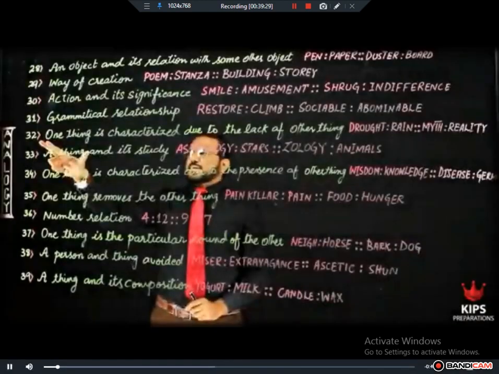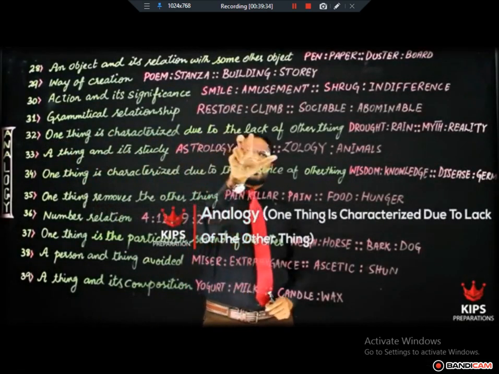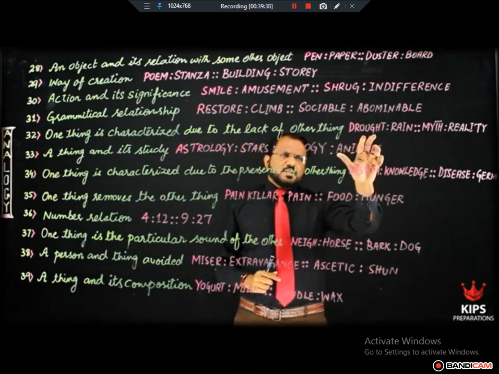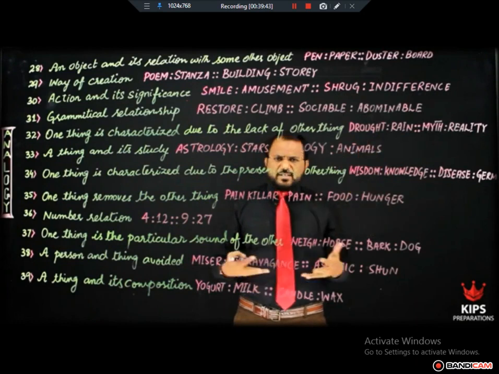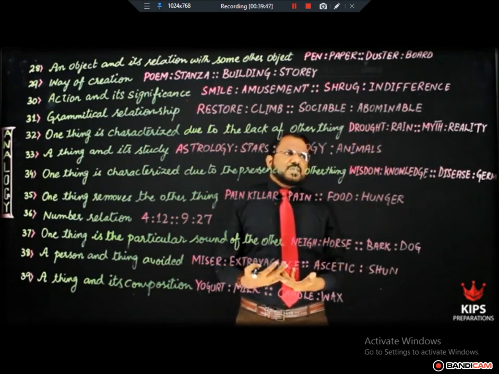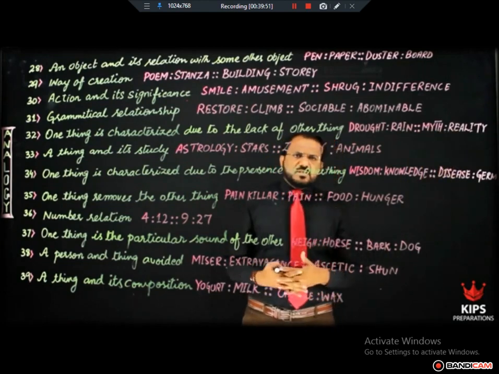Our next relationship is one thing is characterized due to the lack of another thing. For example, drought is characterized due to lack of rain. When there are no rains, we call this drought. For example, lack of reality causes myth.